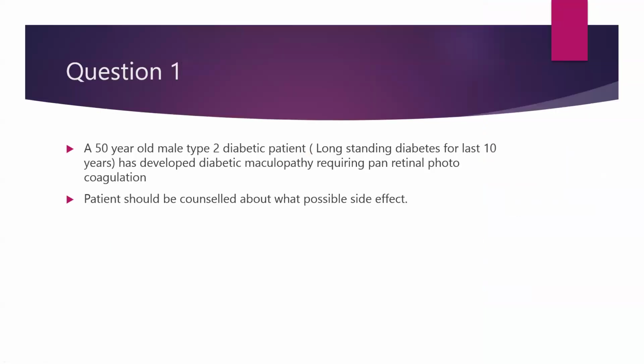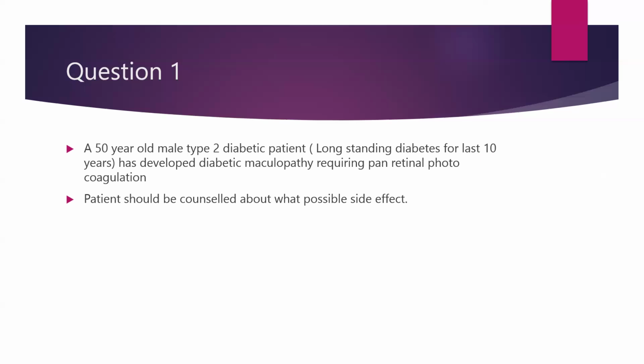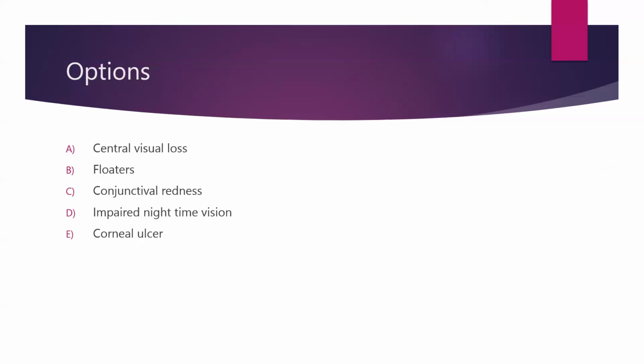So question 1, we have a 50-year-old male, type 2 diabetic. He has long-standing diabetes for the last 10 years, has developed diabetic maculopathy, and is going to require pan-retinal photocoagulation. The patient should be counseled about what possible side effect. Options are central visual loss, floaters, conjunctival redness, impaired nighttime vision, or corneal ulcer. So a patient going to undergo pan-retinal photocoagulation, what possible side effect does the patient need to be counseled about? So try to solve this MCQ.